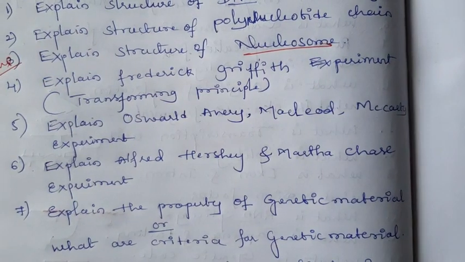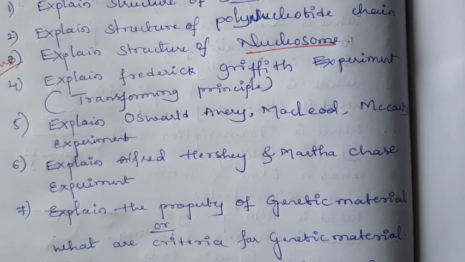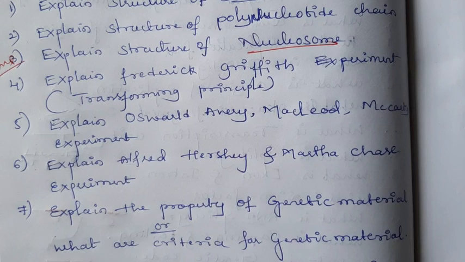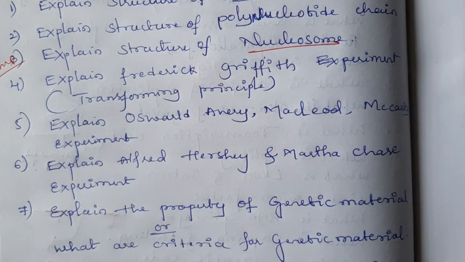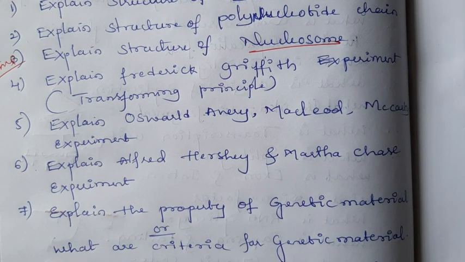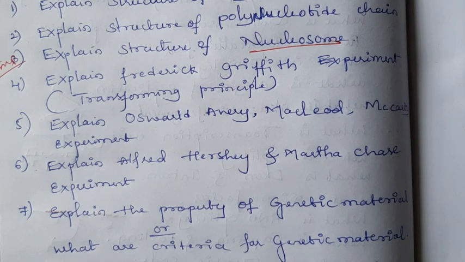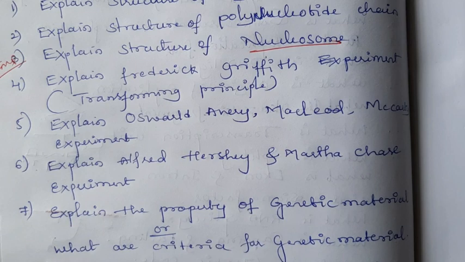Explain the structure of the nucleosome, that is the packing of DNA. You may get the question like this: explain the packing of DNA. Okay, that is nothing but the nucleosome structure. Next, explain Frederick Griffith's experiment, or explain the transforming principle given by Frederick Griffith. You can also get the question like this: explain the Griffith experiment. Okay, both are the same. You have to explain with the 2 strains of bacteria.